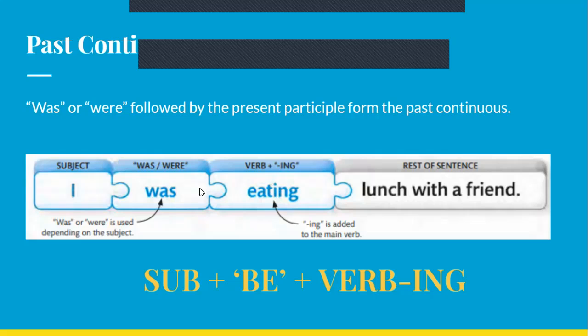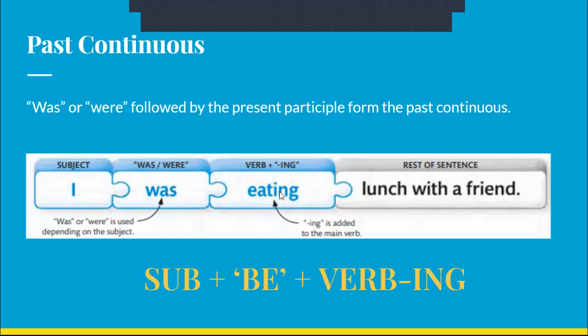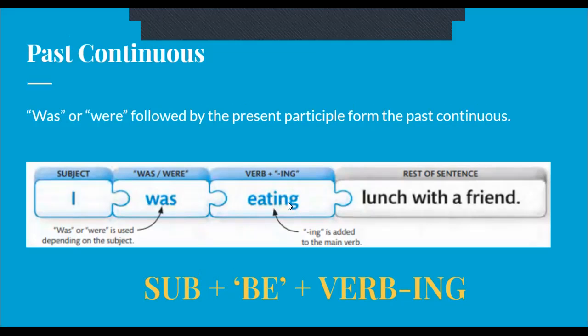And then because we use the past form of be here, as someone is describing an action that was happening, we use be if something was happening. So we use was or were depending on the subject. We use the past because this is past continuous. And then we use a present participle, and then the rest of the sentence. So subject plus was or were plus verb ing, which is the present participle.